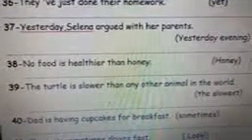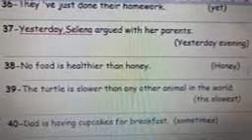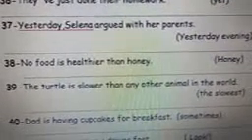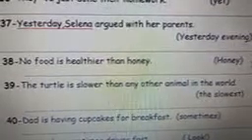Number 36. They have just done their homework. Use yet. They haven't done their homework yet. Number 37. Yesterday, Selena argued with her parents. Use yesterday evening. Yesterday evening, Selena was arguing with her parents.